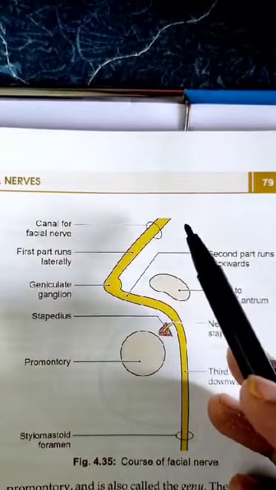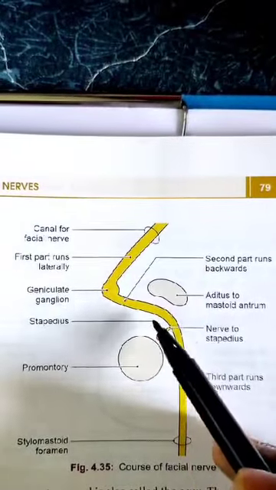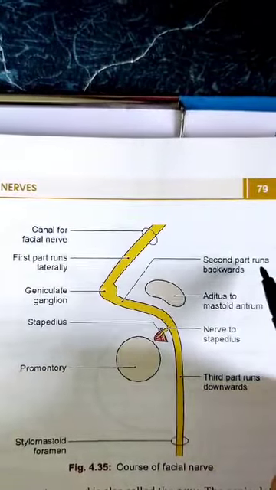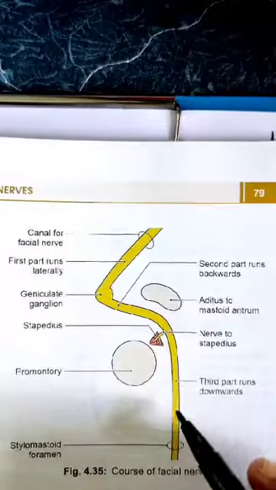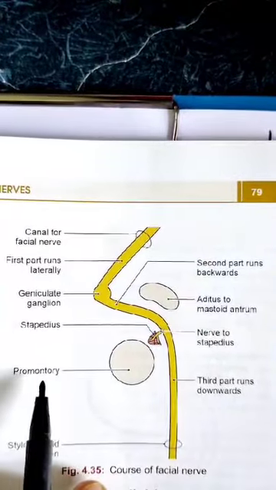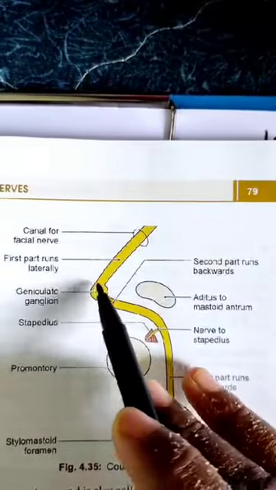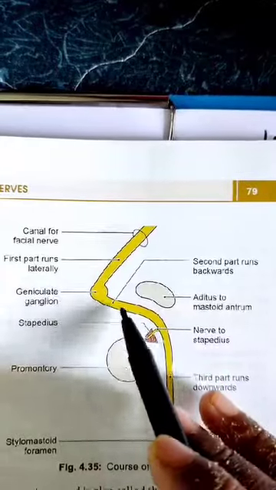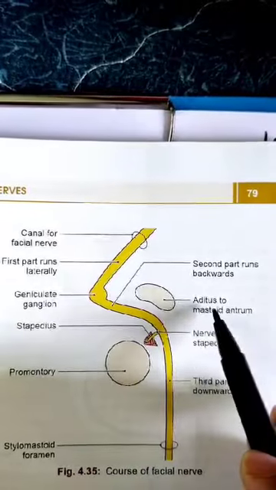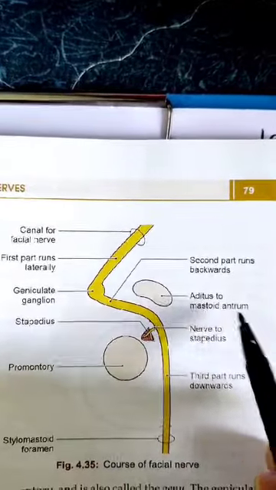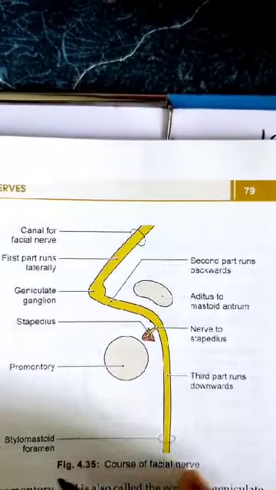Here the first part is directed laterally above the vestibule, the second part runs backwards along the medial wall of the middle ear above the promontory, and the third part is directed vertically downwards behind the promontory. The first bend is formed between the first part and the second part, where the geniculate ganglion is formed. The second bend is formed above the promontory and leads to the mastoid antrum. The third part continues vertically downwards to the stylomastoid foramen.